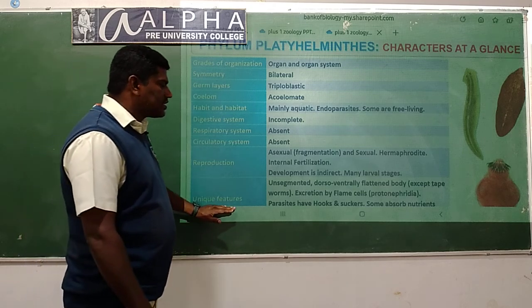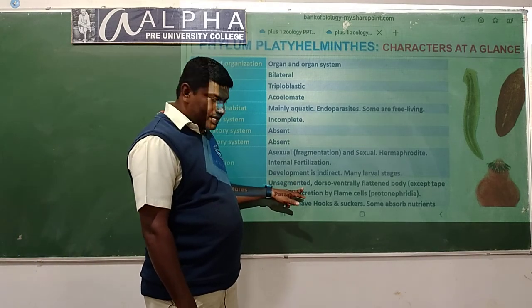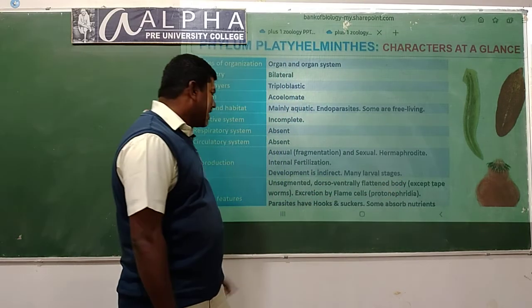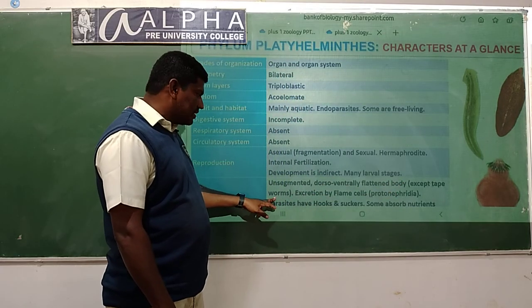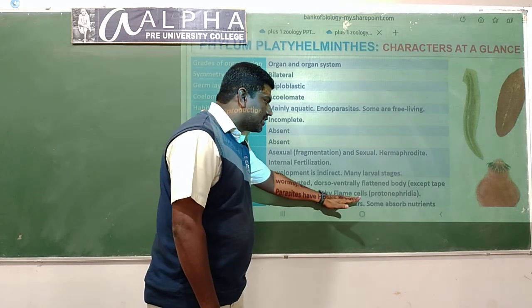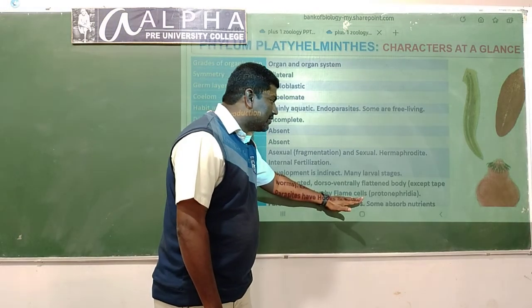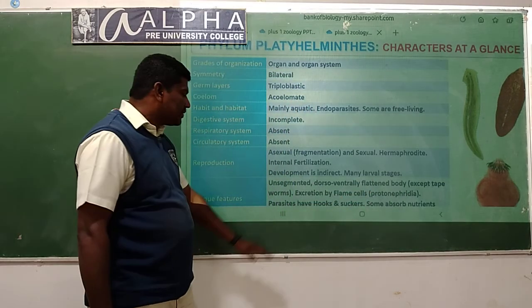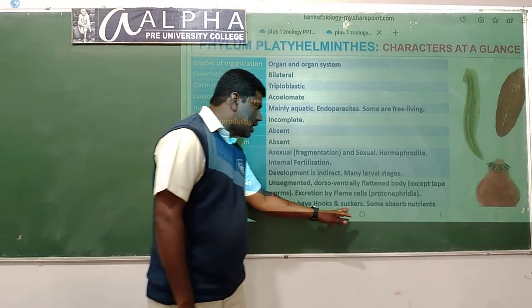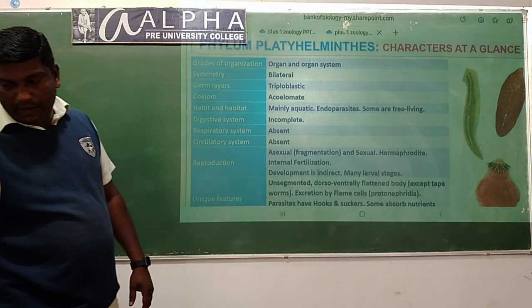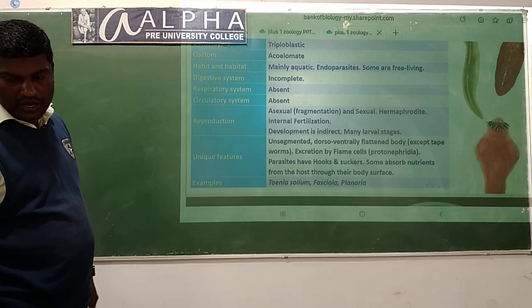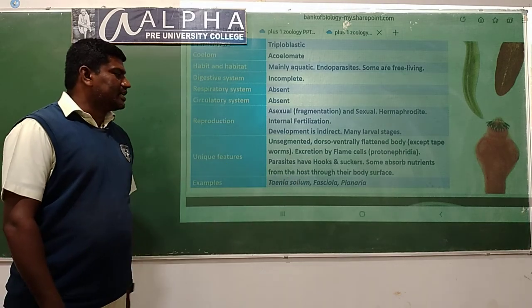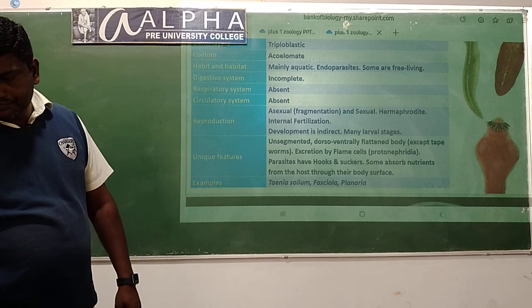The unique features: unsegmented, dorsoventrally flattened body, except tapeworm because it's segmented. Excretion takes place by the specialized cells called the flame cells, which are also called protonephridia. Parasites have hooks and suckers. Some absorb the nutrients from the host through their body surface. The examples are Taenia solium and planaria.